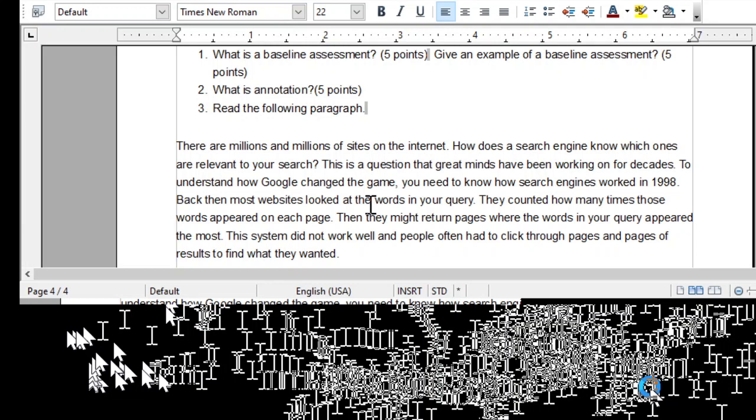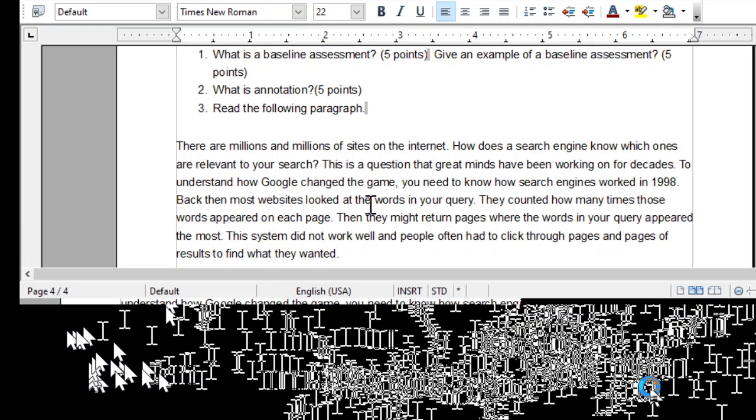Back then, most websites looked at the words in your, oh my goodness, I'm tongue tied. Query. Back then, most websites looked at the words in your query.